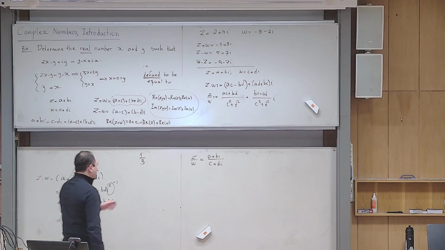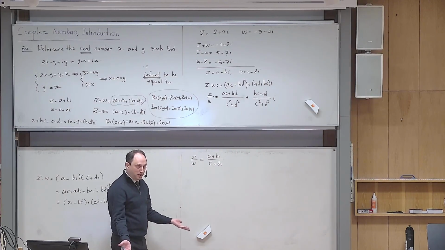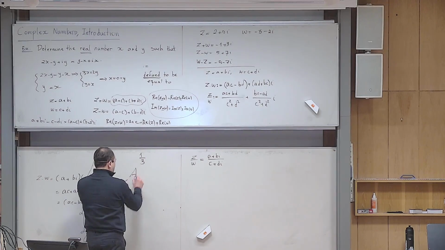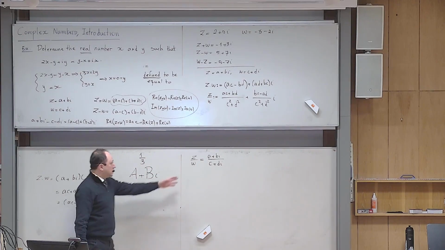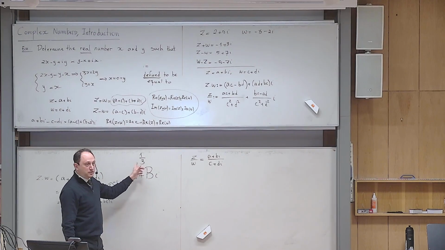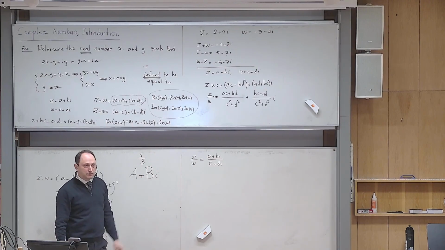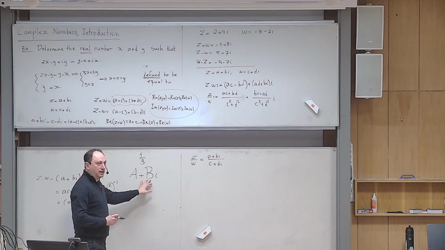Exactly. Thank you very much. Because we want to write a complex number in the form of a standard complex number. A standard complex number is the real part plus an imaginary part. Is this number of this form yet? No. So this is why it is different from this situation. I'm not allowed to leave it like this. I have to extract the real part and the imaginary part of that fraction.